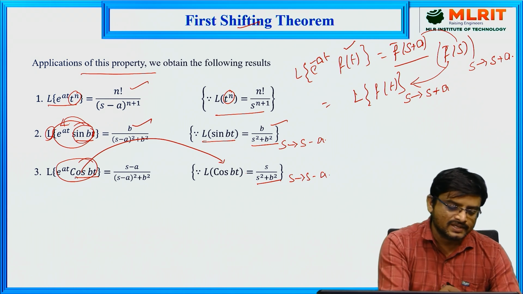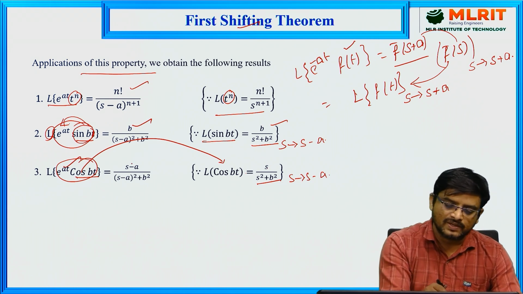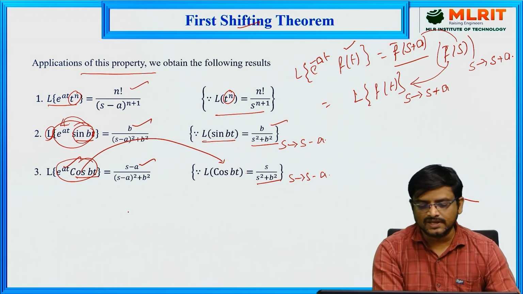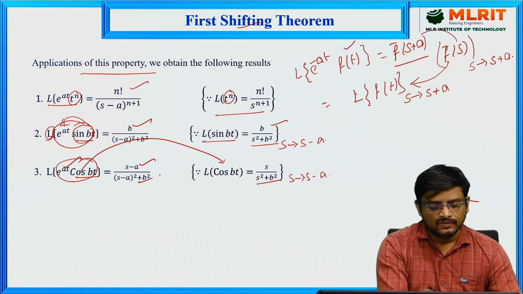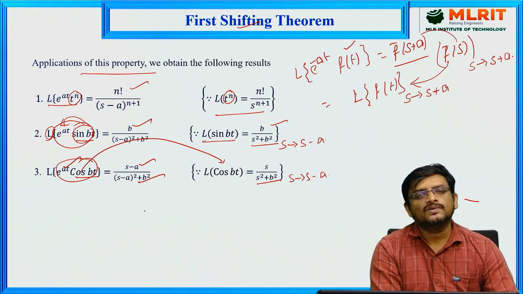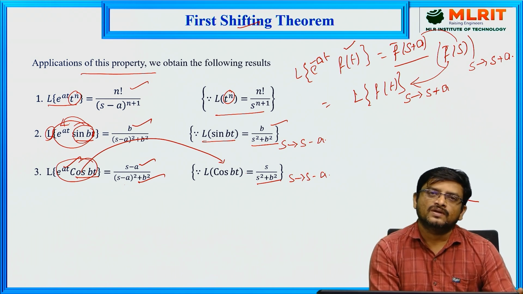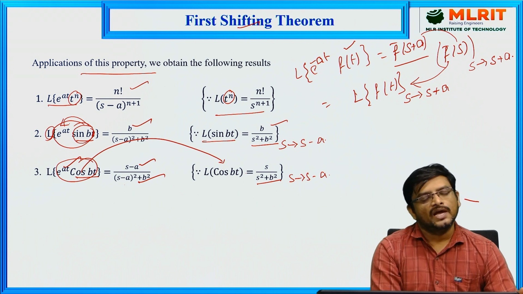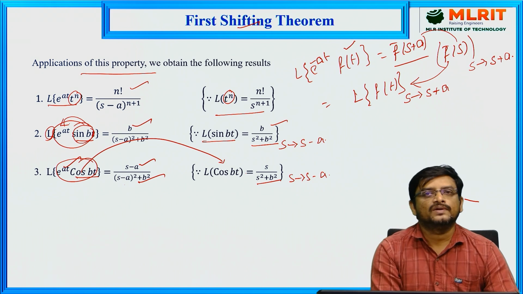If you replace s with s minus a, you get s minus a by s minus a whole square plus b square. Like this, for all the formulas and Laplace transform values we have seen for the elementary functions in the previous video, we can multiply the exponential function e power at as well as e power minus at, and you will get new formulas here.